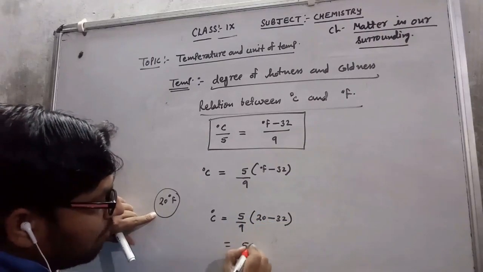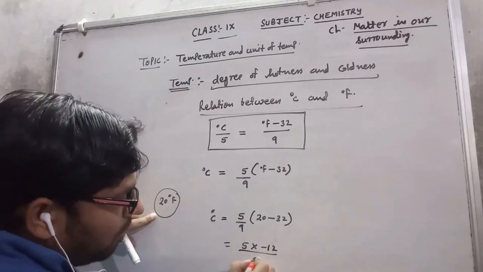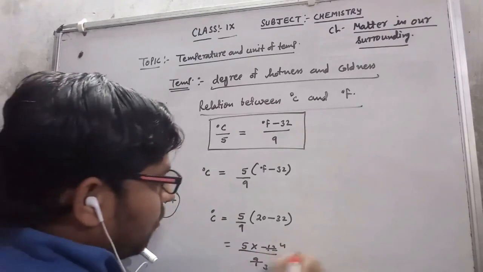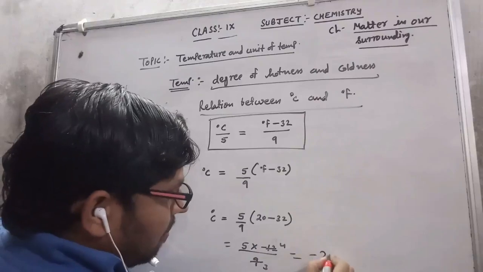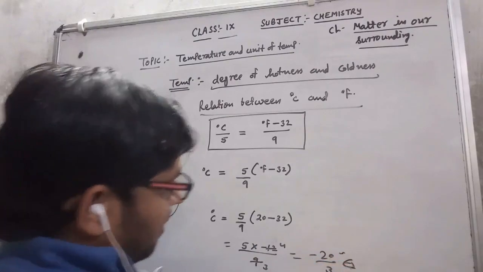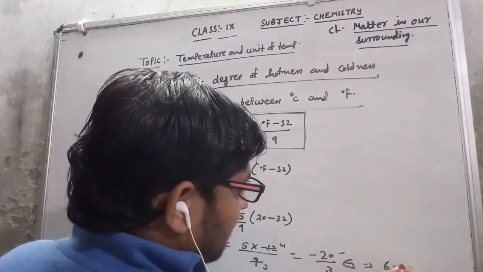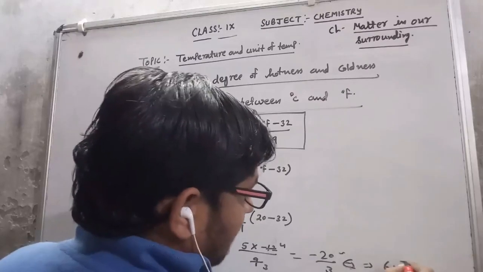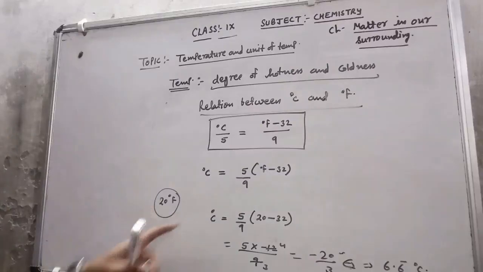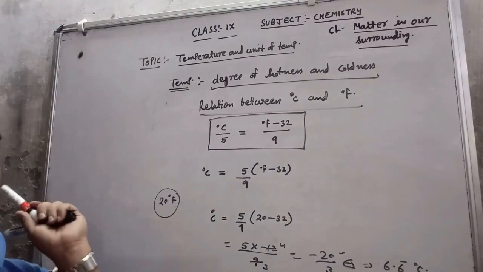So what will be there? 5 multiplied by 20 minus 32, which is minus 12, upon 9. 3 3s are 9, 3 4s are 12, 4 5s are 20. This is minus 20 upon 3 degree Celsius. If you convert it, this will come to 6.66666, that means 6.6 recurring degree Celsius. So this is a way to convert degree Fahrenheit into degree Celsius.